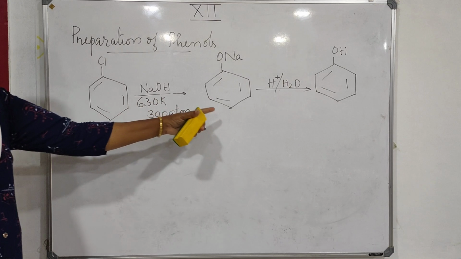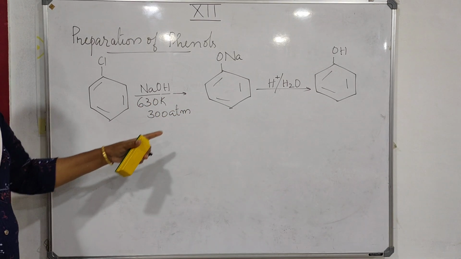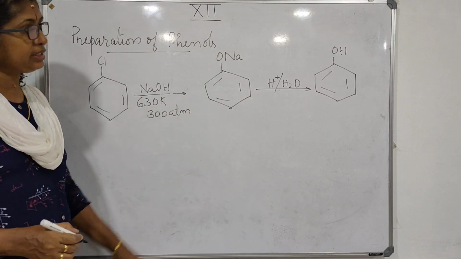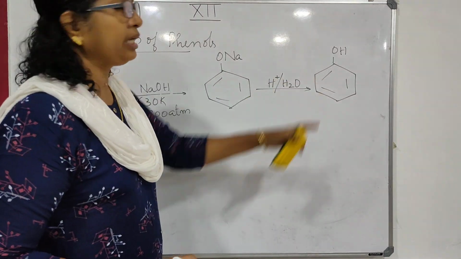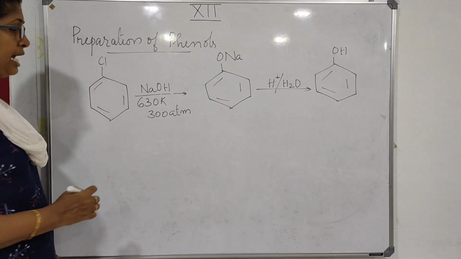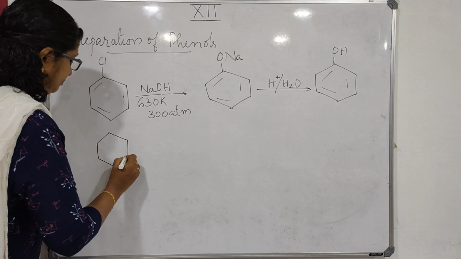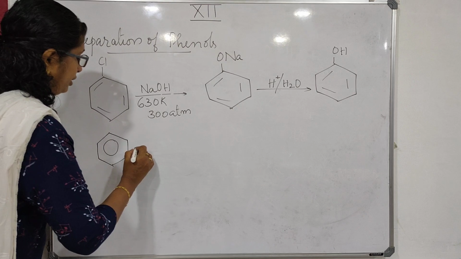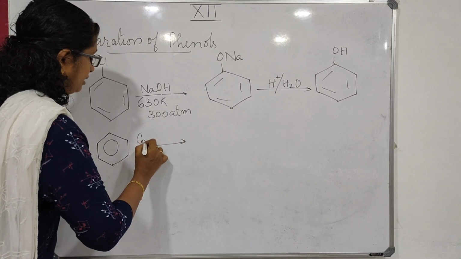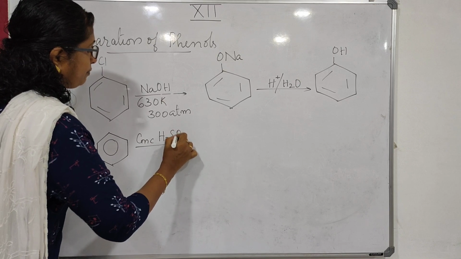So, chlorobenzene is treated with sodium hydroxide. At a high temperature and pressure, you will get sodium phenoxide, which is then subjected to acid hydrolysis. You will get phenol. This is one method. Another method, you can start from benzene. Benzene, you treat it with concentrated sulfuric acid, H2SO4.